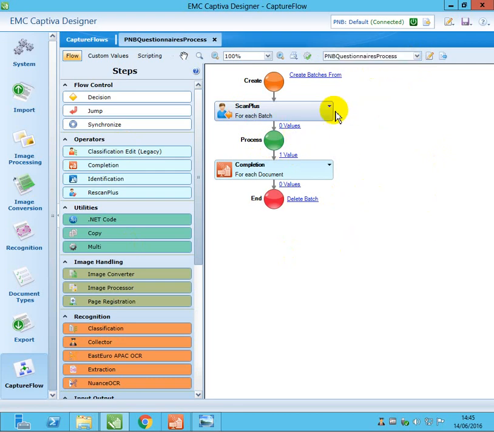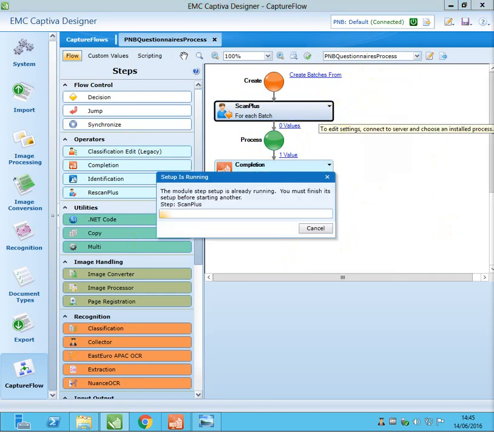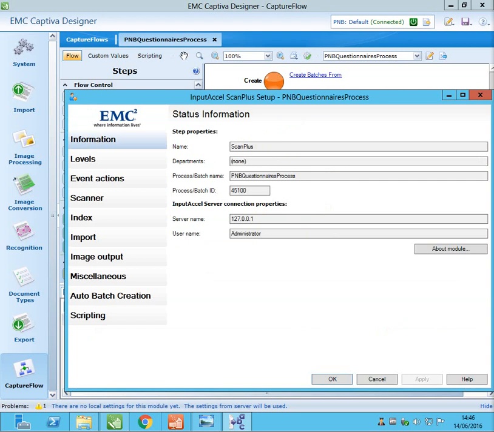Once you select this, you go and open the scan plus settings. You click here, and it will launch the scan plus settings. So the default options.